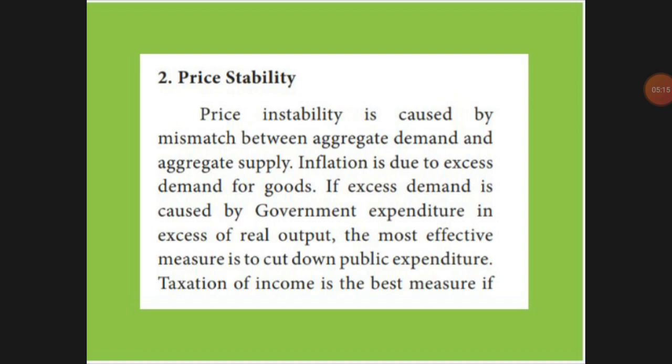That means there will be no more excess demand for goods. If demand for a particular product keeps increasing, the price of that product will increase, and if prices keep increasing, inflation comes. To avoid this, government expenditure should be stopped and taxes will increase. When taxes increase on all products, a lot of money goes to paying tax and people don't have money in their hands. They won't hold liquid money.